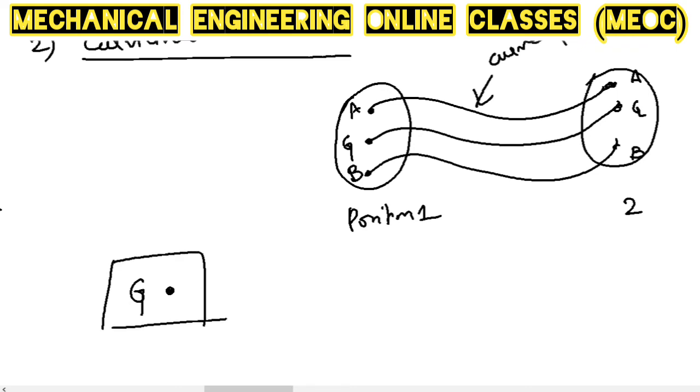So in translation motion, because the displacement, velocity and acceleration of each and every particle will be the same at any instant, displacement of all the particles is the same. Velocity of all the particles is the same. Acceleration of all particles is also the same.